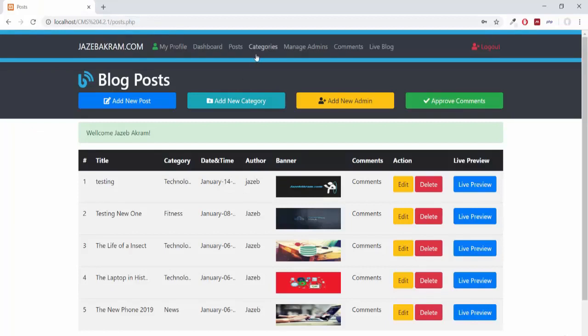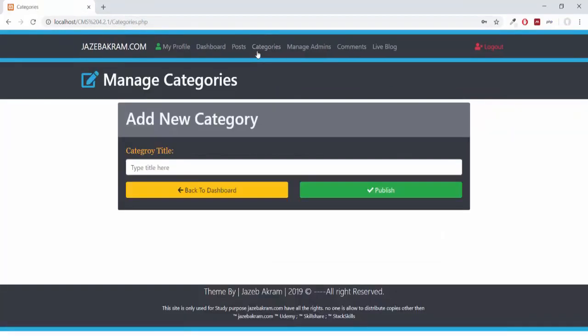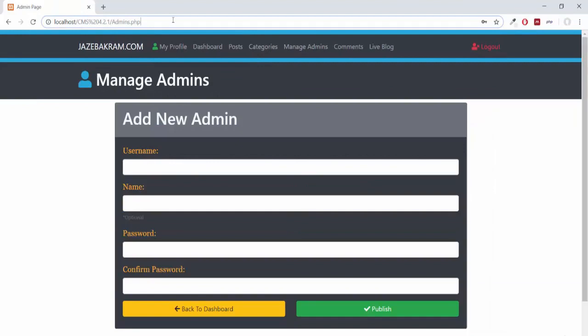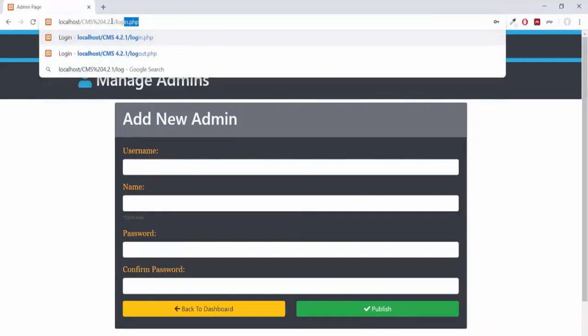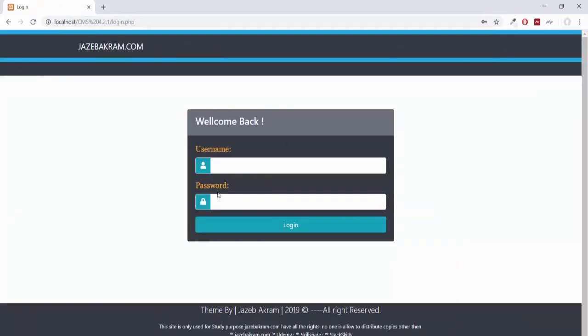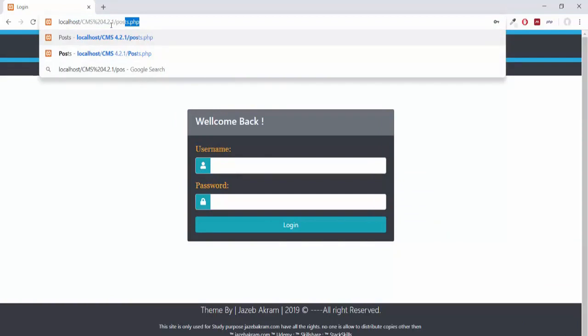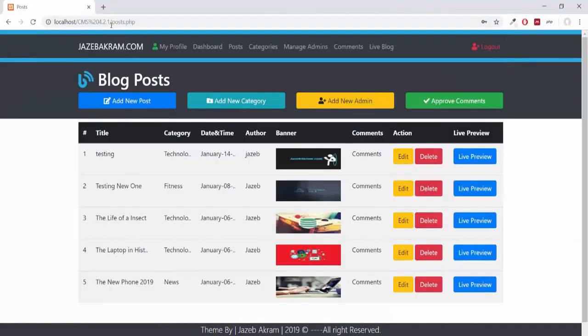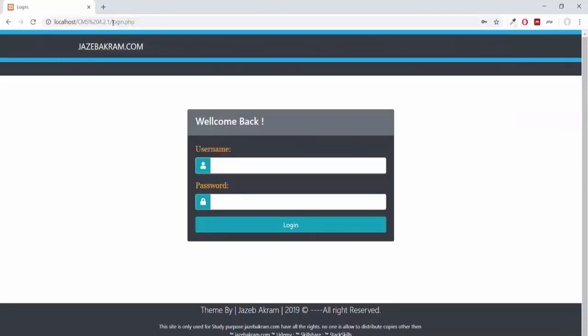I can go to the posts page, categories page, manage admins page, and I can also go to the same page of login.php, although I'm still logged in. This is not good when you are already logged in. This page of login.php should not be accessible. So I can make this login.php page not visible when the admin is already logged in.